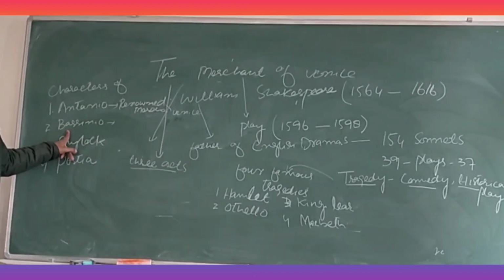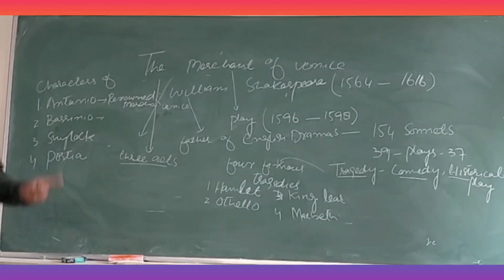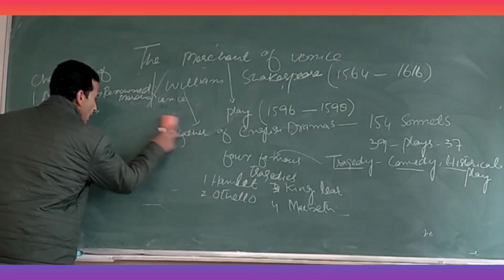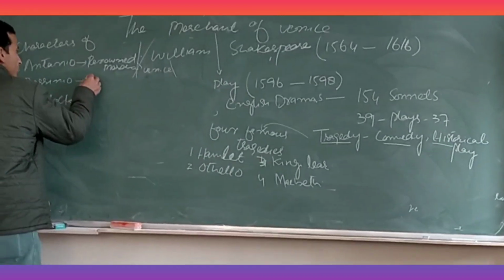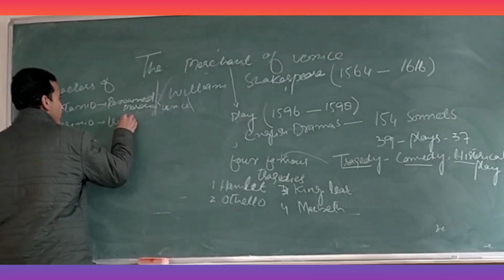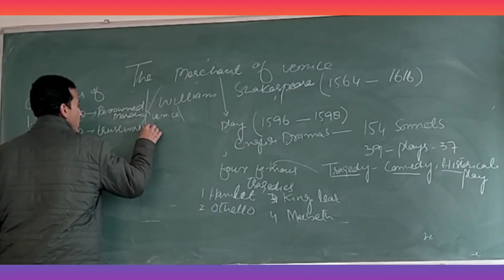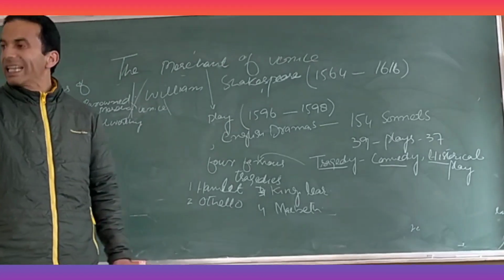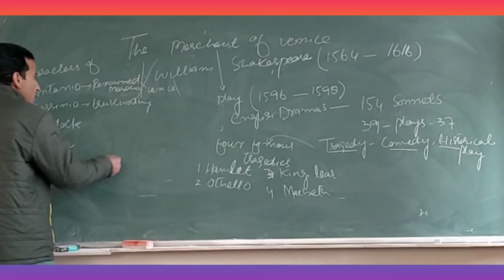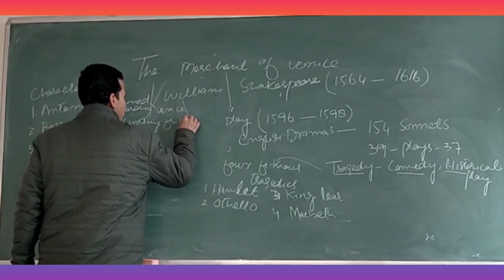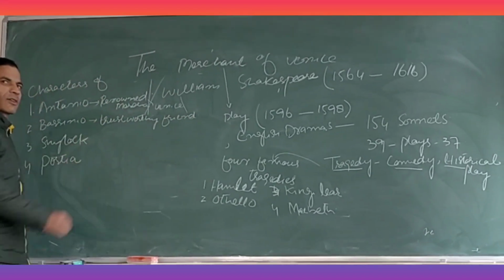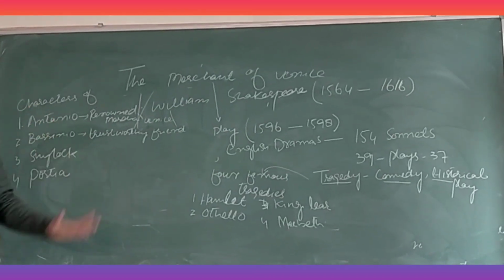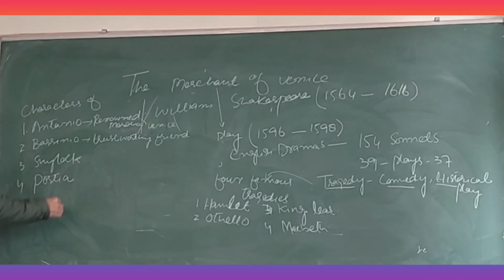Who was Basino? Basino was a loyal, steady and trustworthy friend. Trustworthy means that person on whom we can trust. He was a trustworthy friend of Antonio. You got? Yes, sir. Third is Shylock.